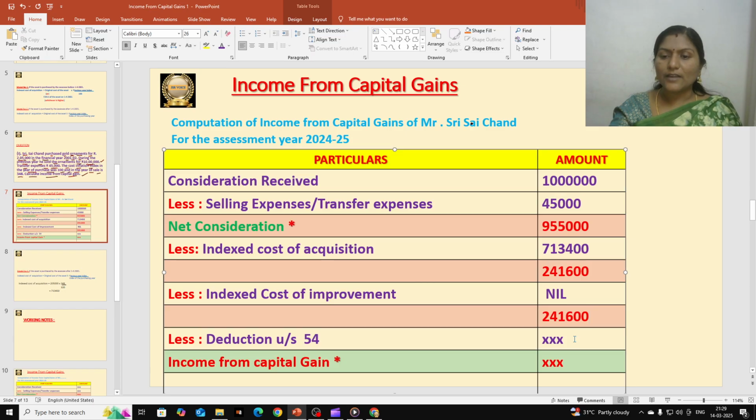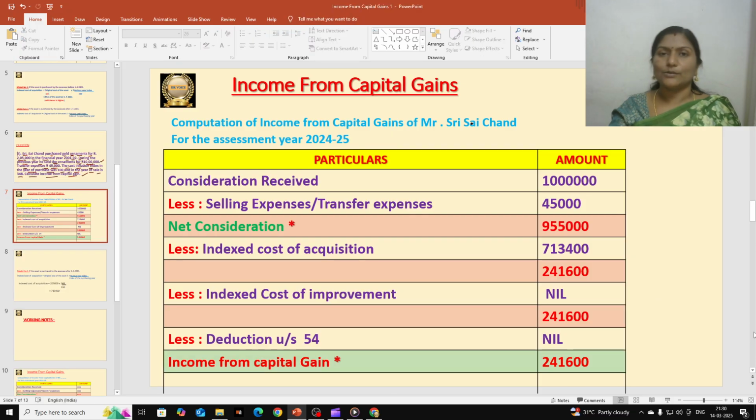Okay, and next we have to give deductions under section 54. In the question they did not say anything about deductions under section 54, so it is also nil. It is not available in the question, so we are not going to record that also. And again if you deduct the nil value from 2,41,600, we get the same value again, 2,41,600. Okay, so this is our income from capital gain. That is the answer, income from capital gain. Okay, so this is how we do the income from capital gain solution for any problem under this chapter.